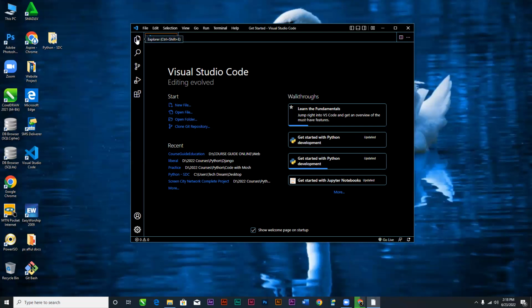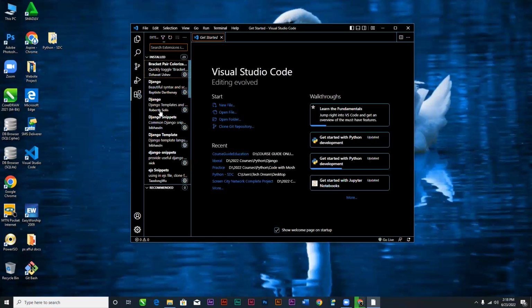So let's go to, on Visual Studio Code, the Explorer button here. We have the search, we have the Git, that is the source control, we have the debug, and then we have the extensions. You can just click on the extensions button, and then the extensions will appear here. I've already installed a lot of extensions because of what I'm using. So these are the installed extensions.